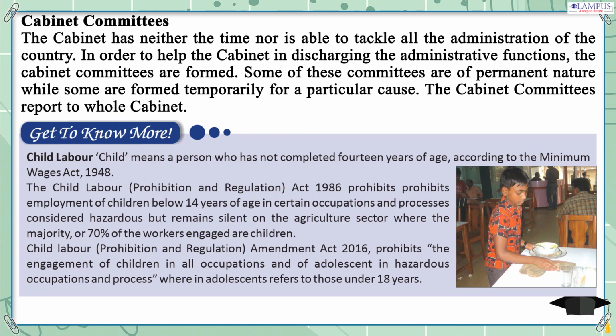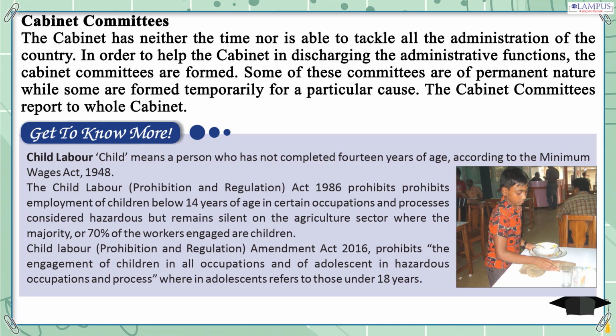Get to know more. Child labor. Child means a person who has not completed 14 years of age, according to the Minimum Wages Act, 1948. The Child Labor Prohibition and Regulation Act 1986 prohibits employment of children below 14 years of age in certain occupations and processes considered hazardous but remains silent on the agriculture sector where the majority, or 70% of the workers